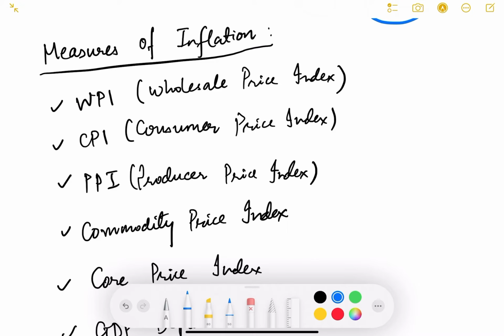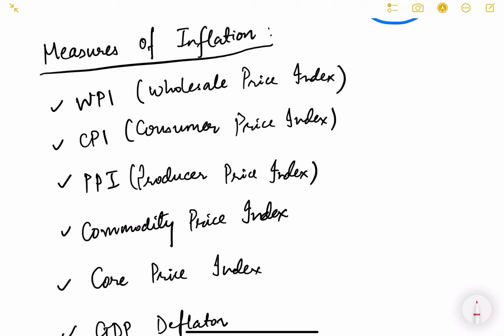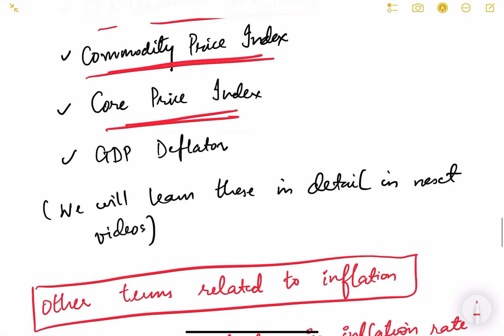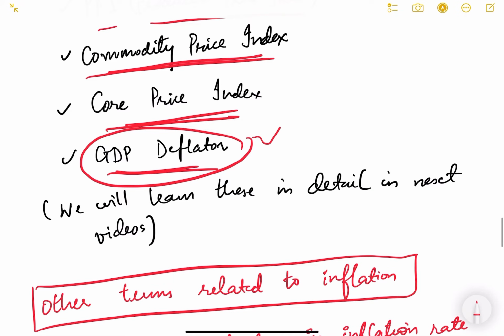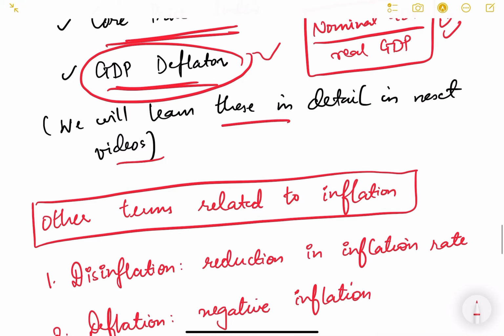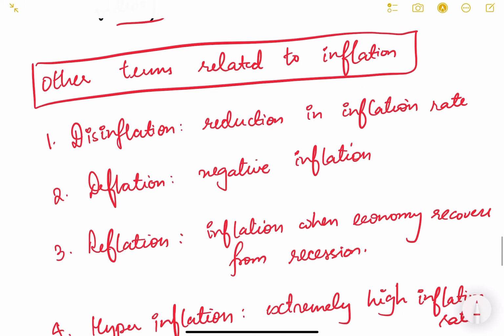Now, what are the different measures of inflation? This we will discuss in detail. Here we'll just look at the names. One is wholesale price index, WPI, then consumer price index, CPI, producer price index, PPI, commodity price index, core price index, and GDP deflator, this we have already seen. GDP deflator is nominal GDP divided by real GDP, as we saw in the previous video. So you have to remember this, and we will learn this in detail in the later videos.